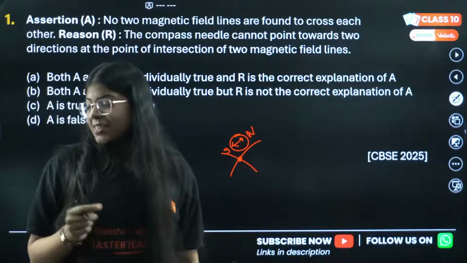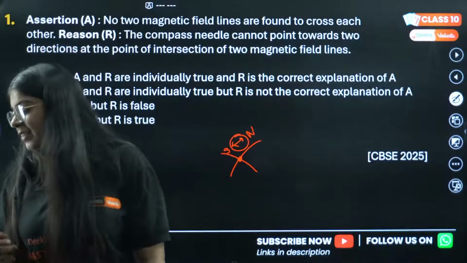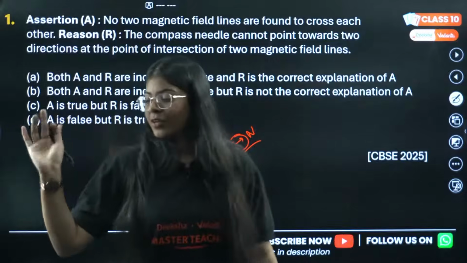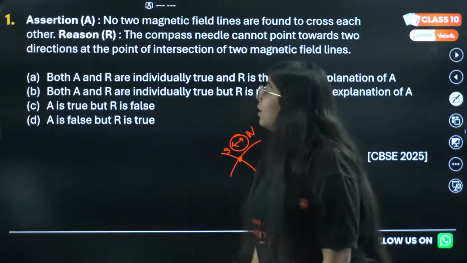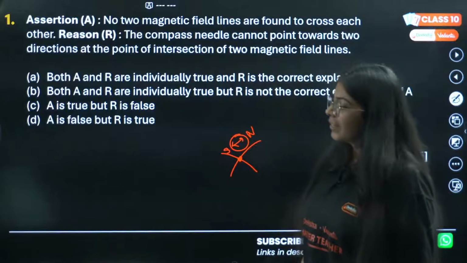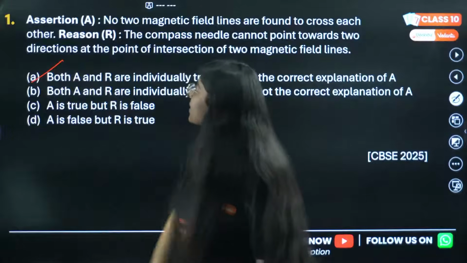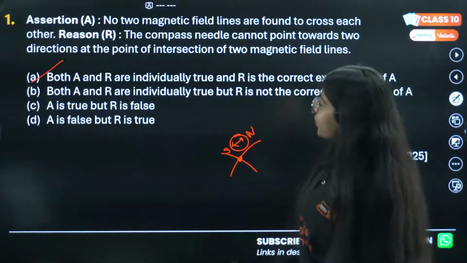Rohit is saying A, Jessica saying A, Chetna saying A, Tanya is saying A. Anyone else? Trev is also saying A. All of you are correct. This is A. Now, there can be a confusion.